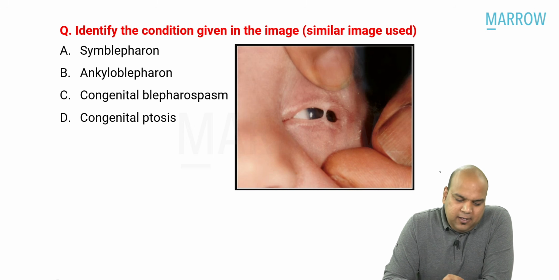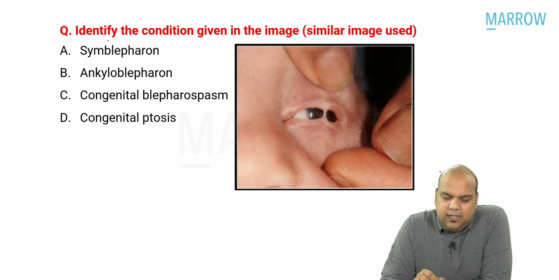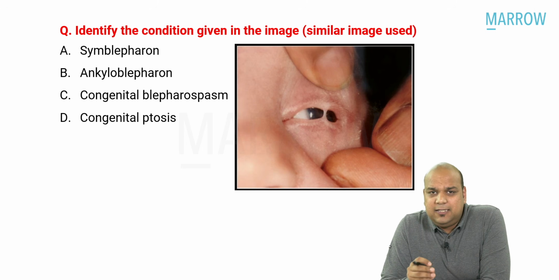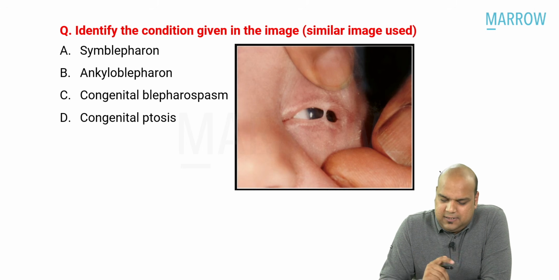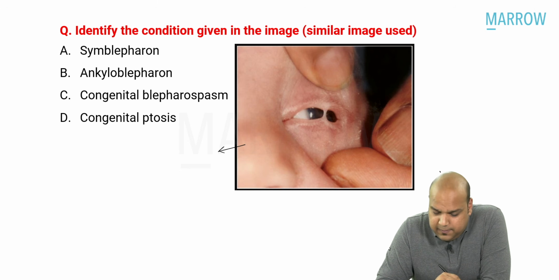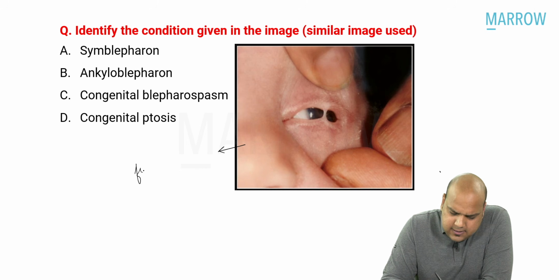Yes. Now, identify the condition given in the image. Such an image was presented to you and you were asked the diagnosis. Whenever I get an image-based question, I would like to see that image and then speak what I can see in that image. So when I see this image, what can I see? Let me speak. I can see that there is some kind of fusion between lower lid and upper lid margins. Can I say this?